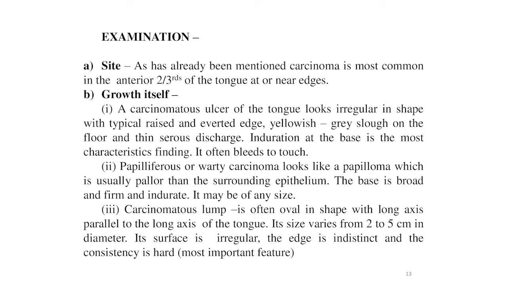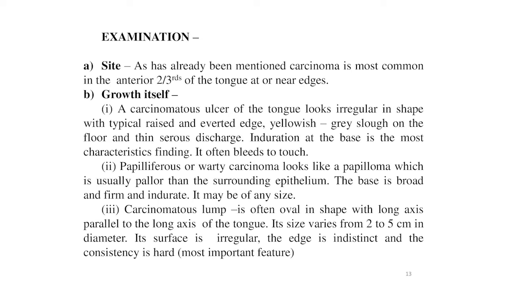As has already been mentioned, carcinoma is most common in the anterior two-thirds of the tongue at or near the edges. Growth itself: a carcinomatous ulcer of the tongue looks irregular in shape with a typical raised and everted edge, a yellowish grey slough on the floor, and thin serous discharge. Induration at the base is the most characteristic finding. It often bleeds to touch.